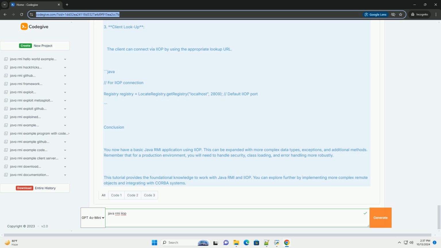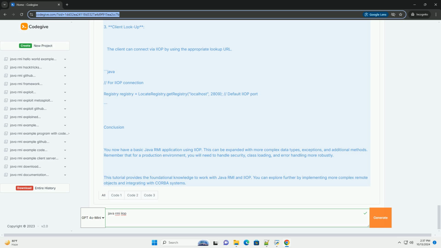1. Compile the code. Make sure to compile all .java files. 2. Run the RMI server. Start the server first. 3. Run the RMI client. In another terminal, run the client.